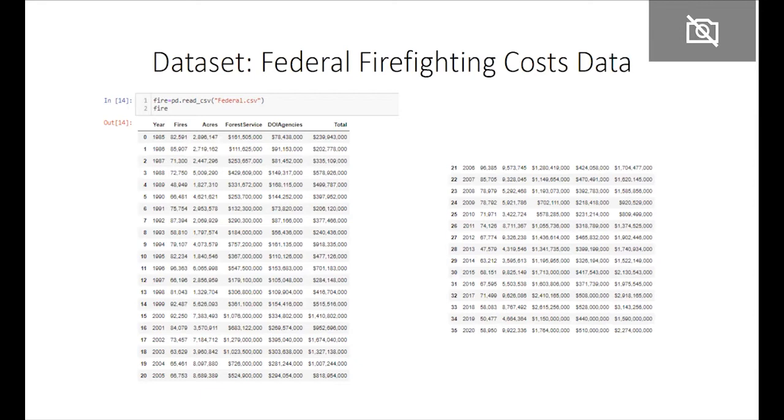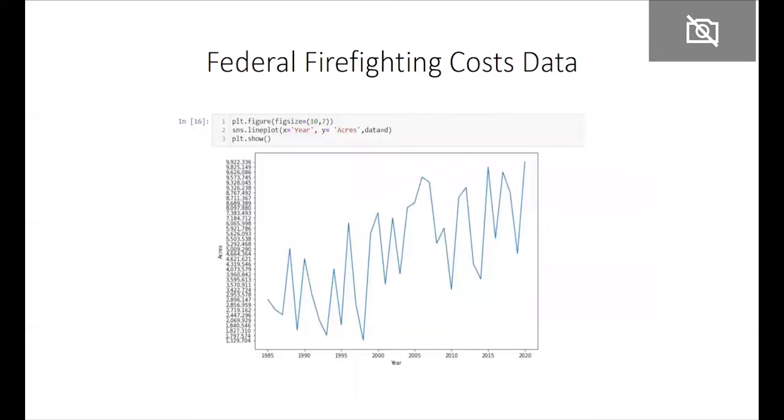First column shows years between 1985 to 2020. Second column shows the number of fires in the specified years. Third column shows the amount of area burned in the fires that took place in the specified years. We use this dataset to see the amount of areas affected by forest fires by years, and we got the result as there has been a very high increase in the number of affected areas since 1985.